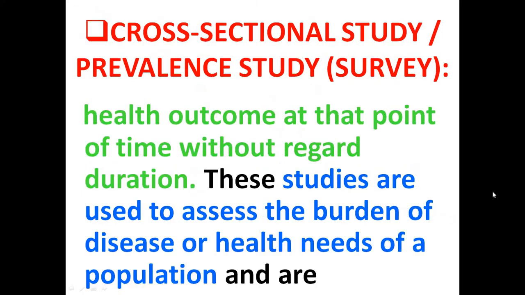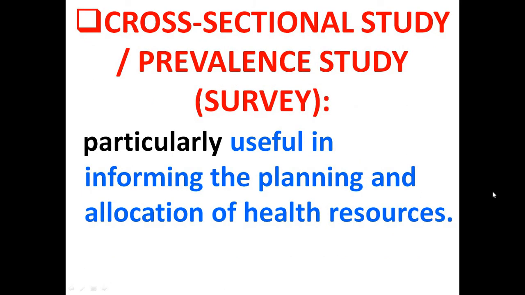If we know the burden of the disease, the severity of the disease, the population involved, and the health needs for improvement of the health status of the population, then we can make the allocation of health resources: the finances, the equipment, the technical skills.